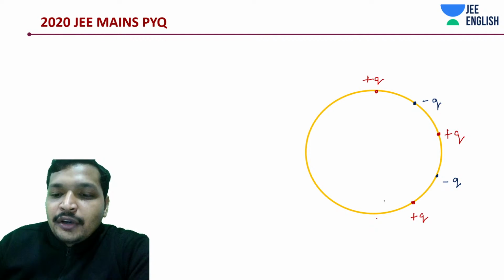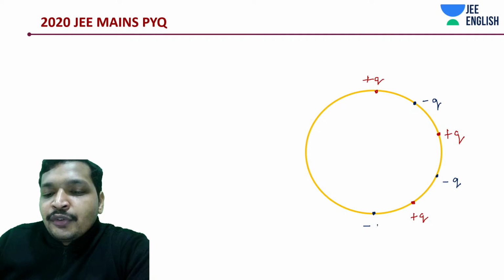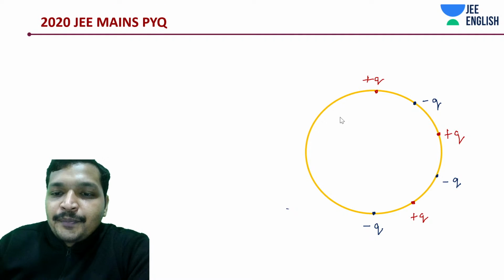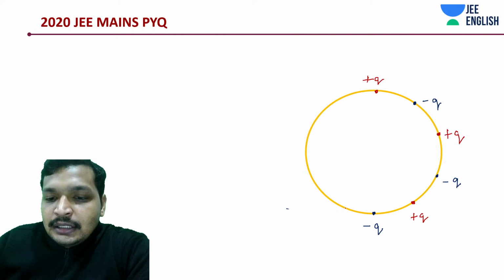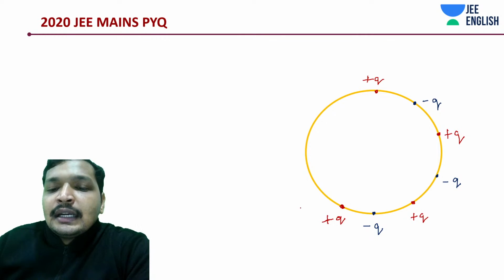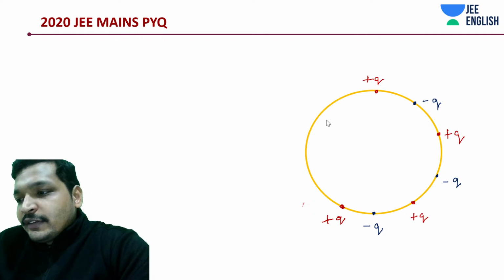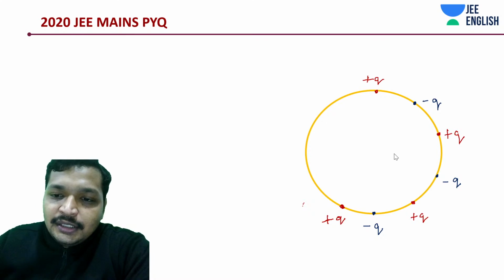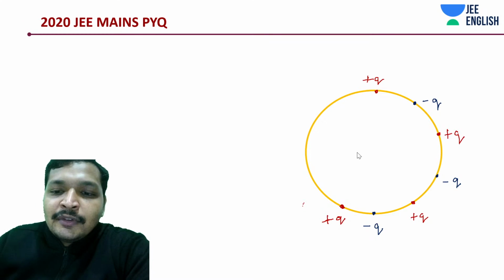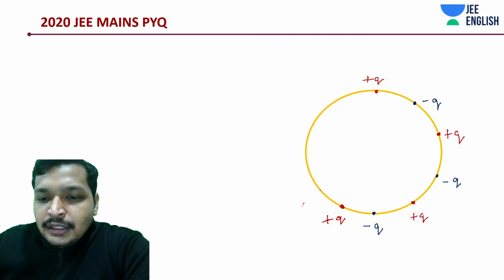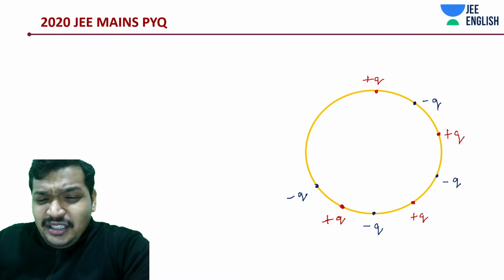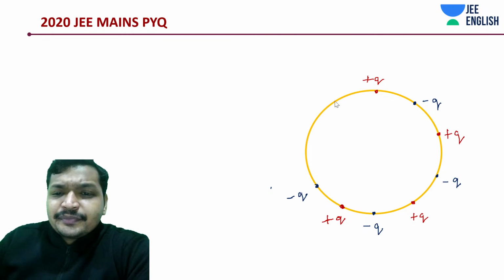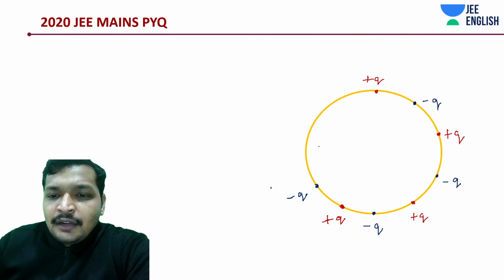Don't worry about it for now. And we have a minus Q. This is how your charges are arranged. And we have a plus Q and a minus Q. Bear with me for some time. It's an easy question actually. I will definitely show you the method. Maybe we have gone wrong somewhere. And this is going to be a minus Q.